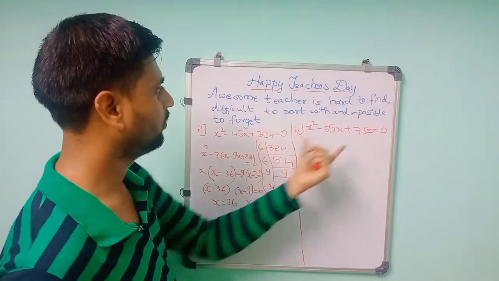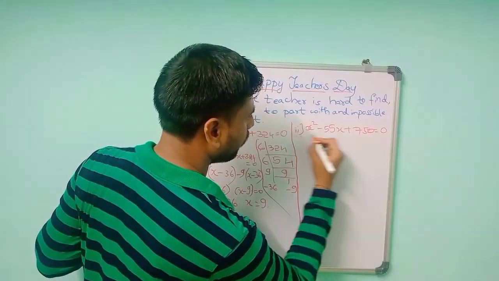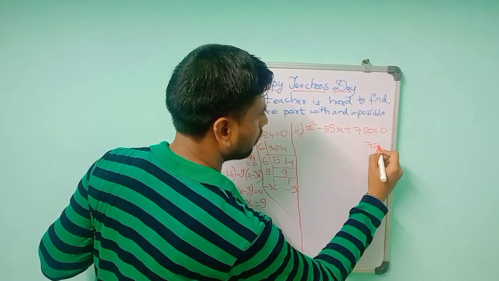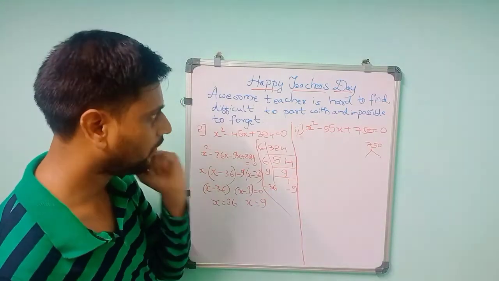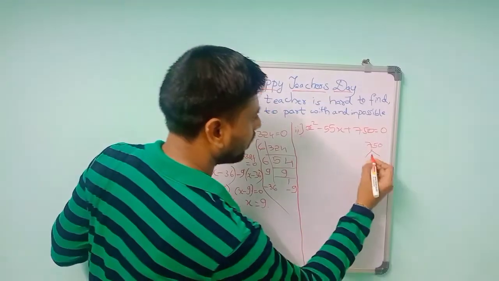It is 30 into... 750. So x square minus 55x plus 750. First we have to multiply: here 1 is there, so it will become 750. So 750 we can split so that it makes 55. As you see, the number is a multiple of 5, so we can start with 5.